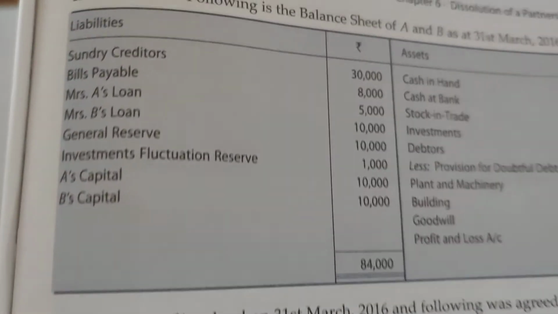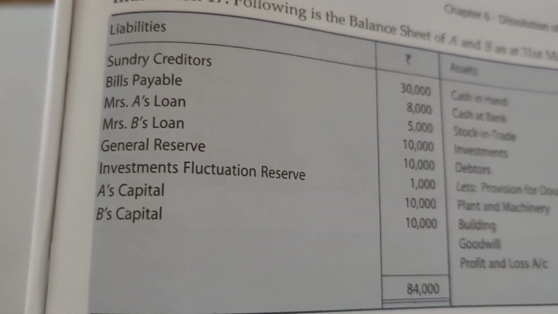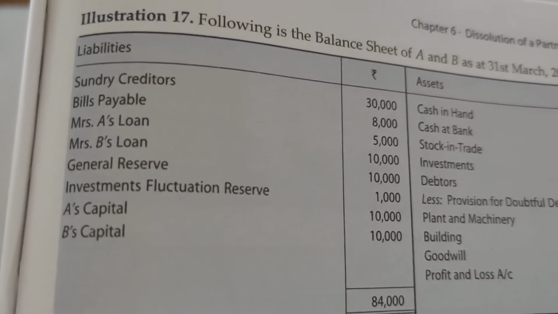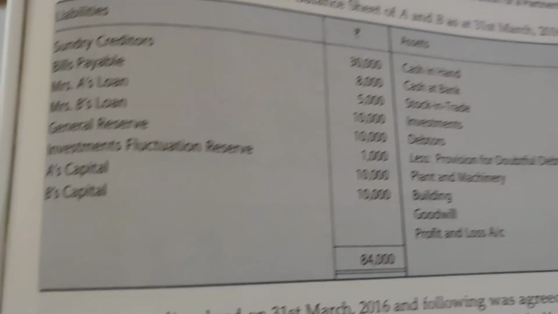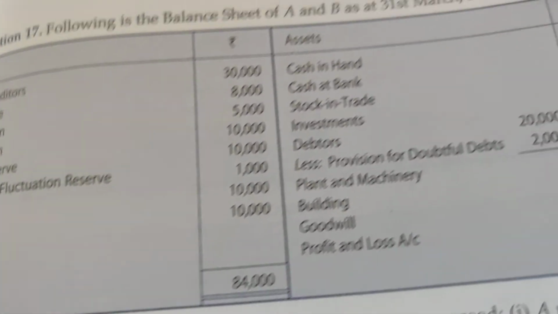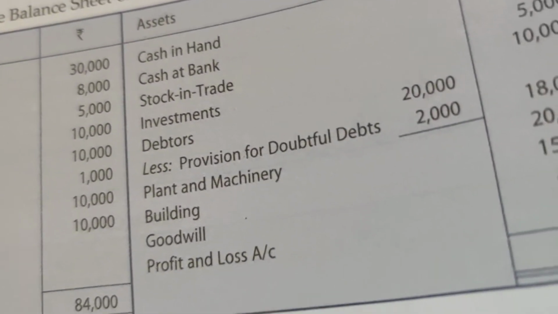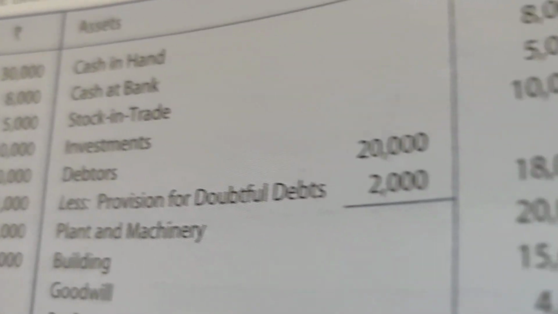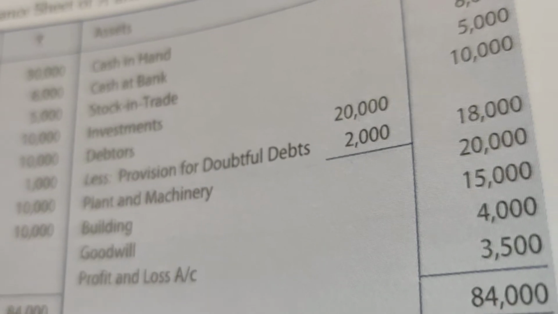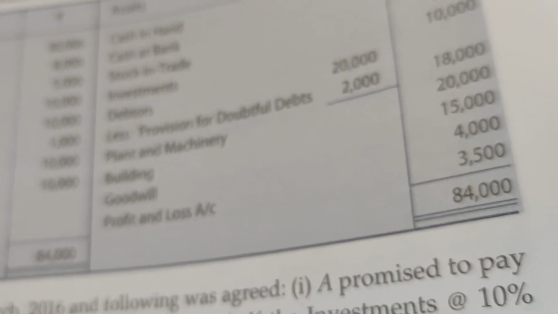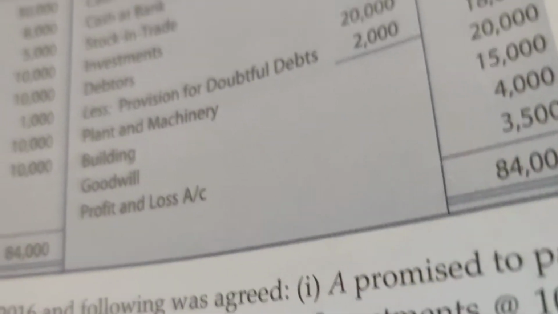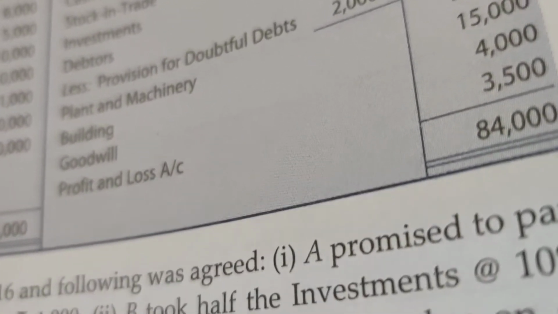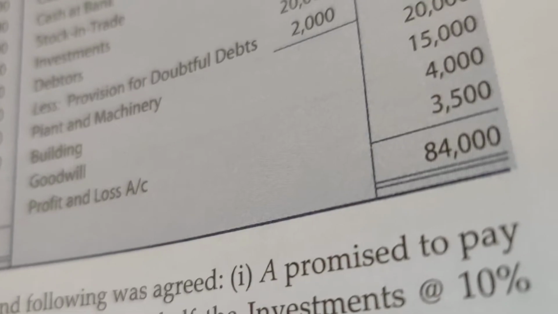See, on the liability side what is there? Creditors, bills payable, Mrs. A loan, B loan. The balance sheet is of A and B. General reserve, investment fluctuation reserve, A capital and B capital. Clear? Assets: cash in hand, cash at bank, stock and trade, investment, debtors, provision, plant and machinery, building, goodwill and profit and loss account. Clear? Profit and loss account is containing a debit balance.